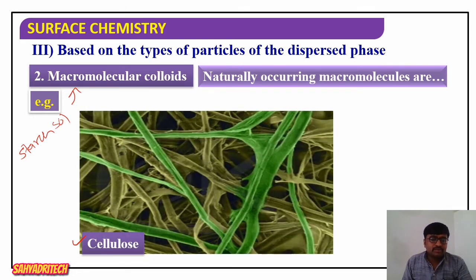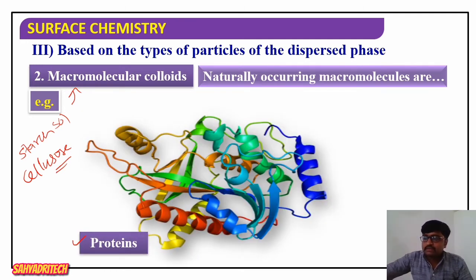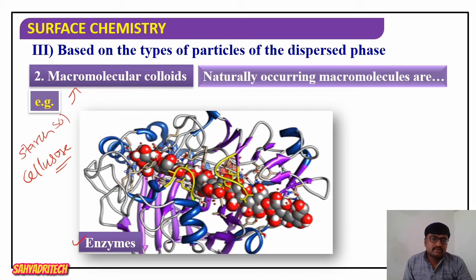Then cellulose is also a macromolecule whose size is in the colloidal range. Proteins, whose size is already in the range of 1 nanometer to 1000 nanometer, also constitute naturally occurring macromolecules, and even enzymes. So the naturally occurring macromolecules are starch, cellulose, proteins and enzymes. These are well-known examples.